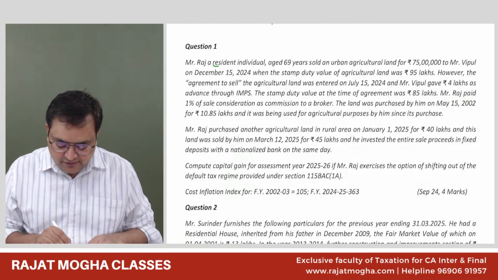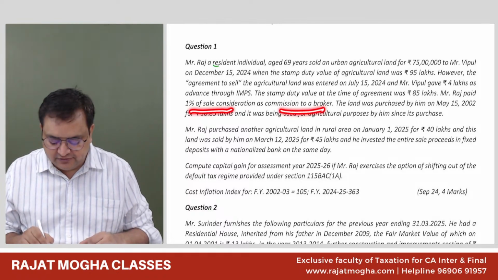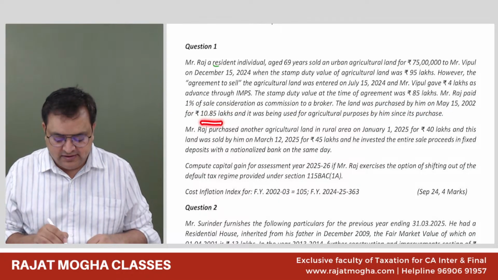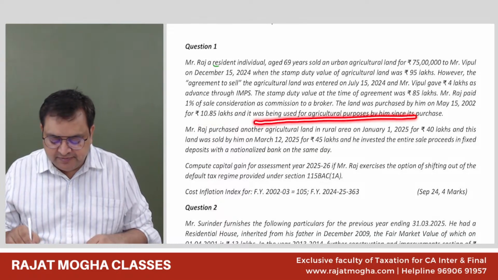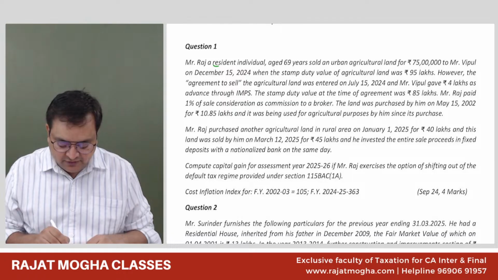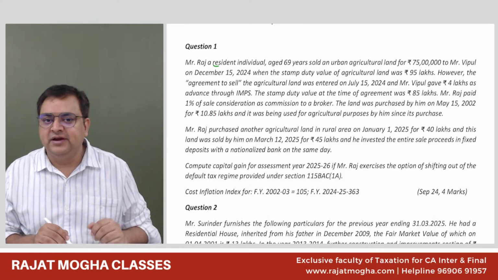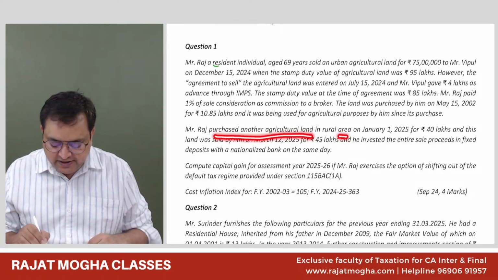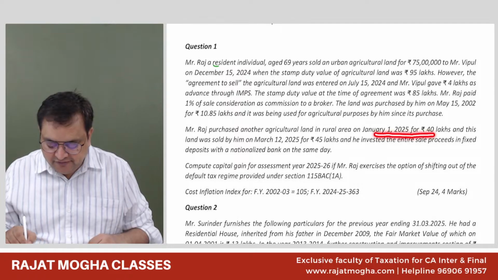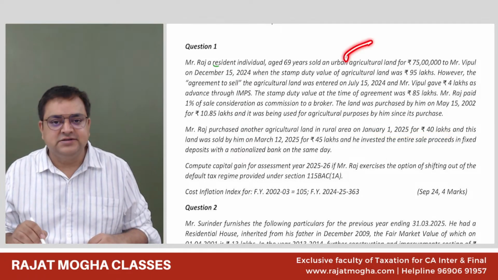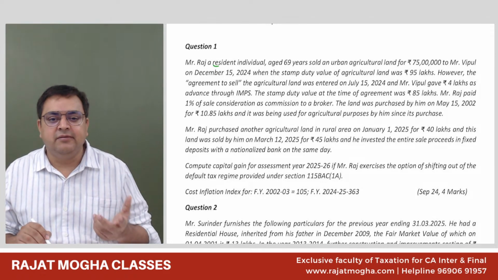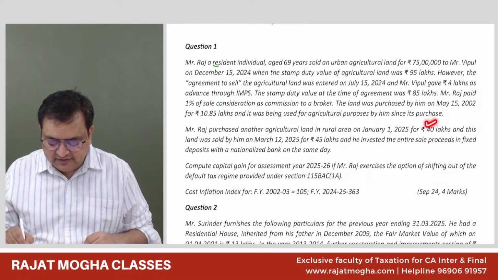Raj paid 1% of the sale consideration as commission to the broker. Expenses on transfer are also there. The land was purchased by him on 15th May 2002 for 10.8 lakh, and it was being used for agriculture purpose since then. So he has been using it for agriculture for more than 2 years, many years now. He purchased another agricultural land in a rural area on January 1, 2025 for 40 lakh. He has sold an urban agricultural land, and if he purchases another agricultural land, it can be urban or rural. It doesn't matter.